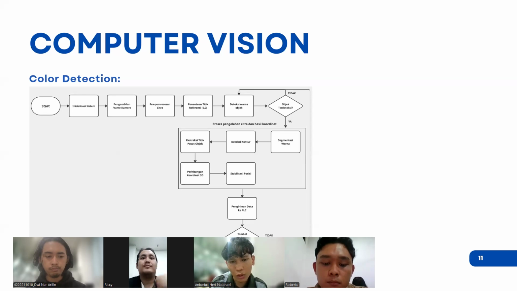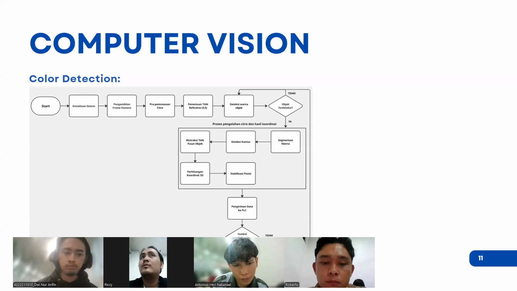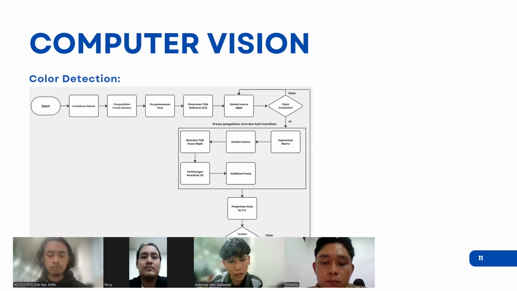If the workpiece is detected, we move to start the process of color segmentation, and when the system finishes we get the result, which is the coordinate X and Y, and then we send it to the PLC.